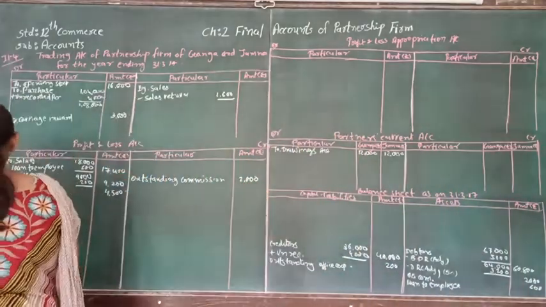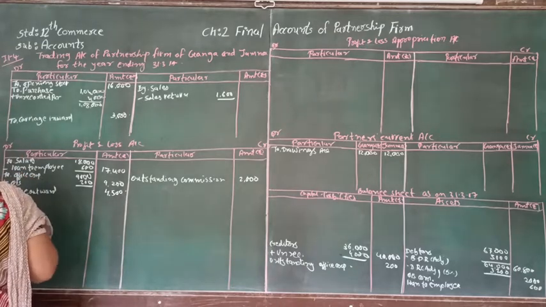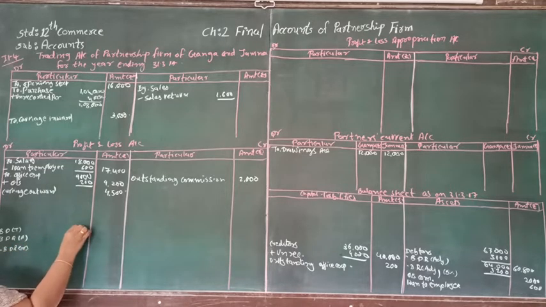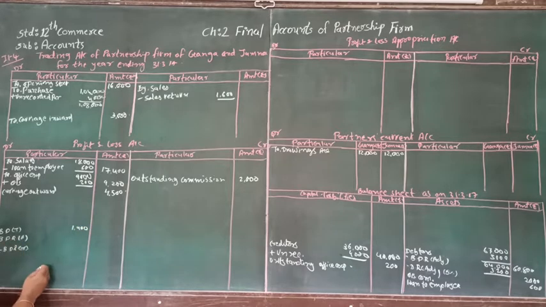And now let's make the effect of that in the profit and loss account. Here, bad debt of trial balance and bad debt of adjustment are not given to us. So straight, bad debt reserve of adjustment, then we are going to deduct bad debt reserve of trial balance. Here the bad debt reserve of trial balance is given to us and it is 1,400. Then we are going to add the bad debt reserve of adjustment, that is 3,000. So net amount will be